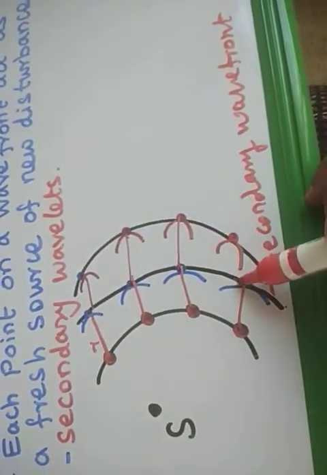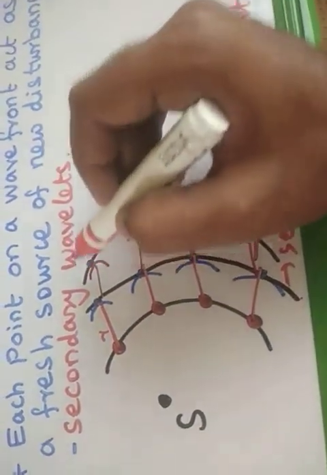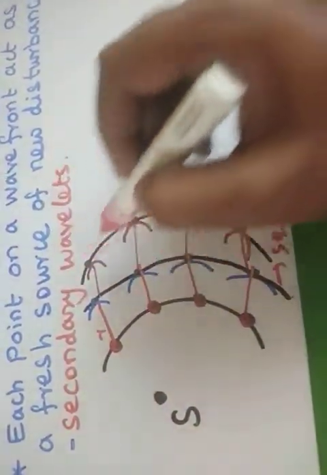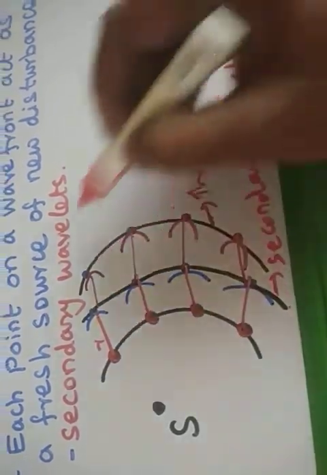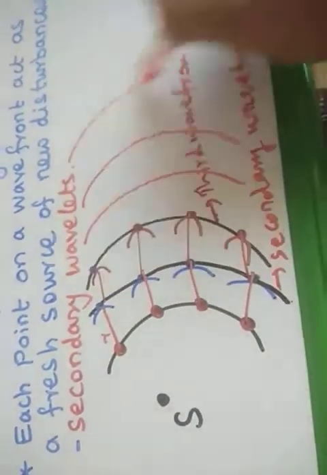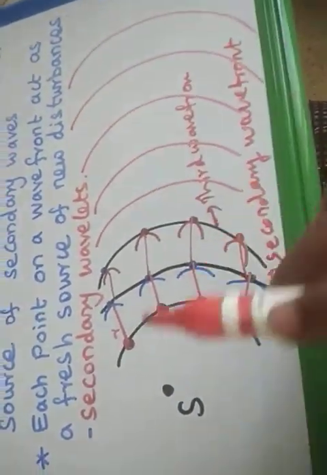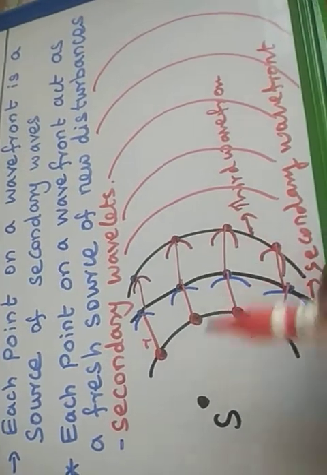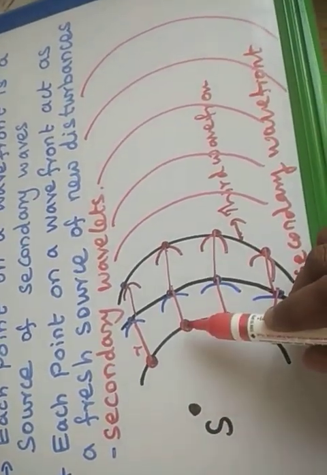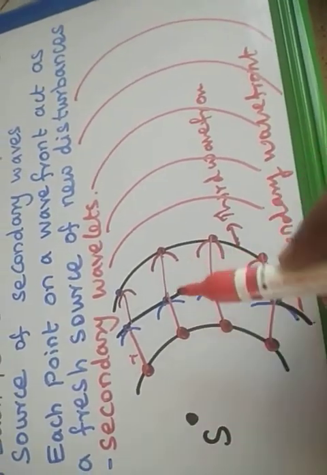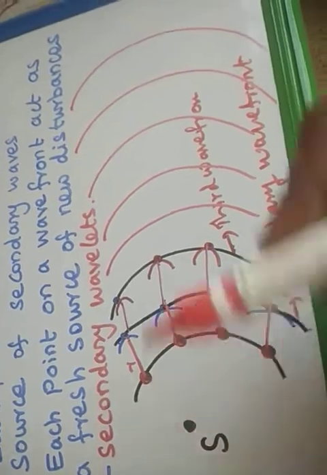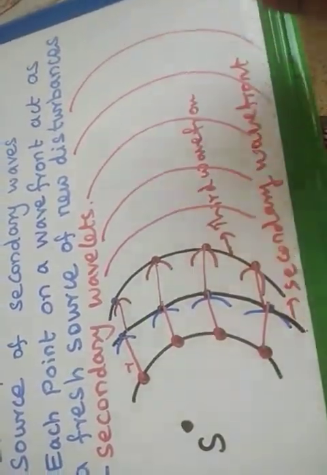So we draw a small arc, and if you draw the tangent line touching the small arc, that becomes the third wavefront. That is the tertiary wavefront. Likewise, the wavefront will be disturbed and propagated through the medium. That is the Huygens explanation. Very simple: from the source, the first wave gets the disturbances. Then the first wave will act as a fresh source for the second wave, and the second wave will act as a fresh source for the third wave. Likewise, the waves will be propagated.